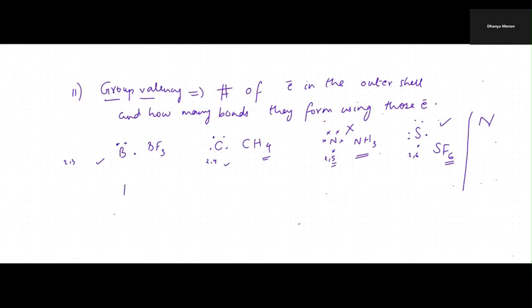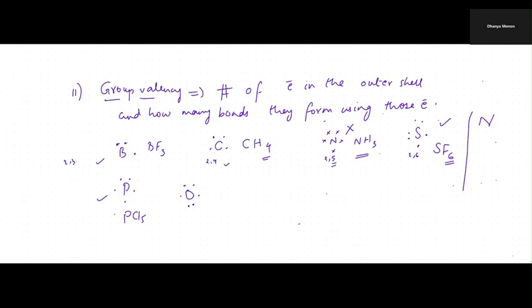Phosphorus has 5 in the outermost shell. 1, 2, 3, 4, 5. So it forms compounds like PCl5. That means all the 5 electrons are used up to form the bonds. Then we have oxygen. Oxygen has 6 electrons in the outermost shell. 1, 2, 3, 4, 5, 6.